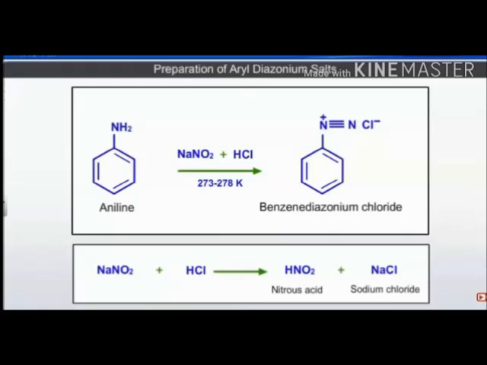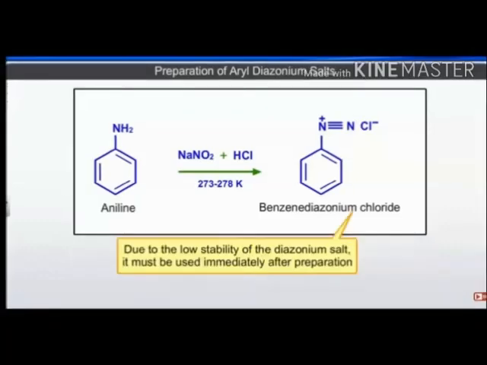Aniline reacts with NaNO2, sodium nitrite, and HCl at 273 to 278 Kelvin or 0 to 5 degrees Celsius. The NaNO2 plus HCl is prepared in situ as a mixture, and benzene diazonium chloride is formed. You can see how it is forming. NaNO2 and HCl react together to form nitrous acid and sodium chloride, which help in the formation of benzene diazonium chloride. Very important preparation, only for the preparation of aryl diazonium salts.